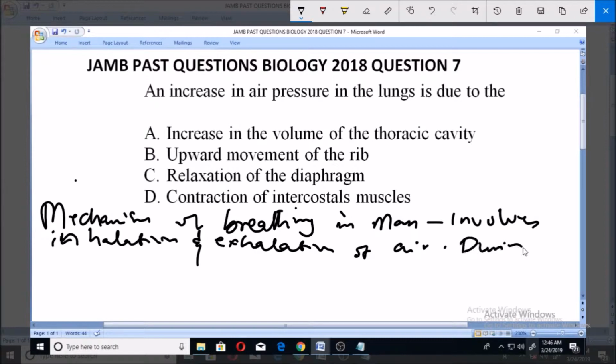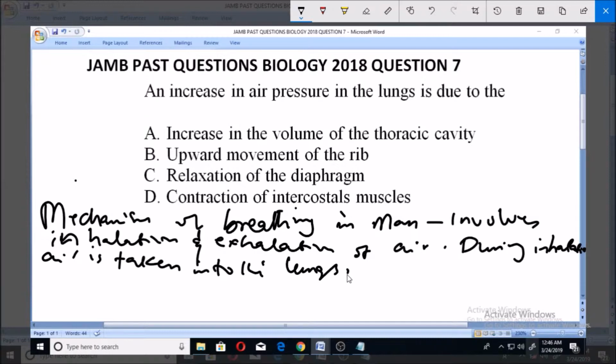Now, what actually happens during inhalation? During inhalation, air is taken in into the lungs. When this air is taken in, the intercostal muscles contract.